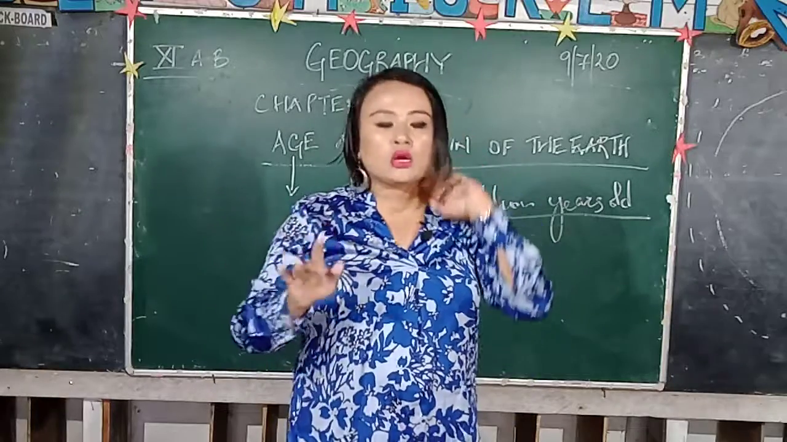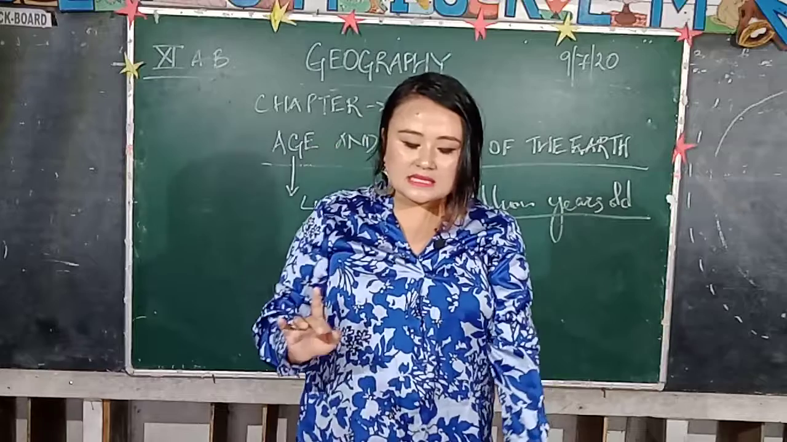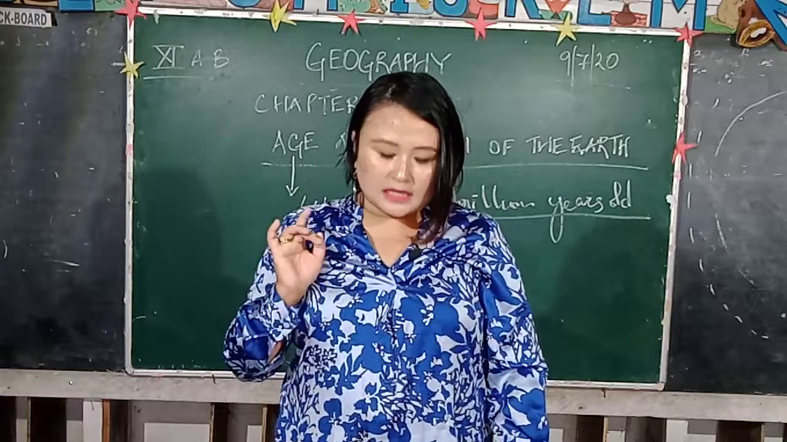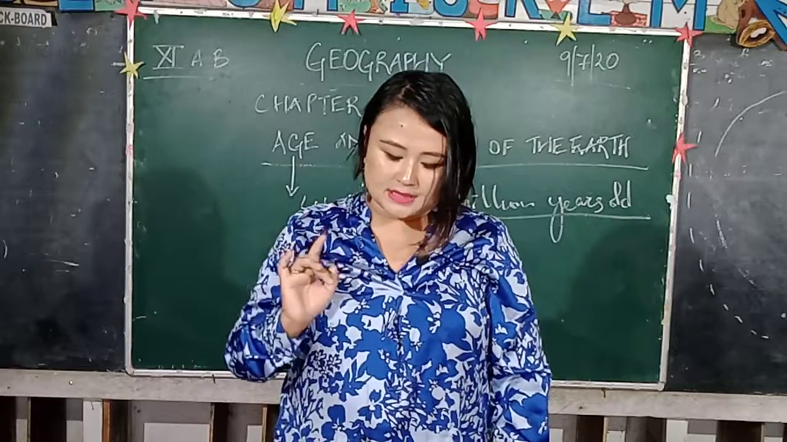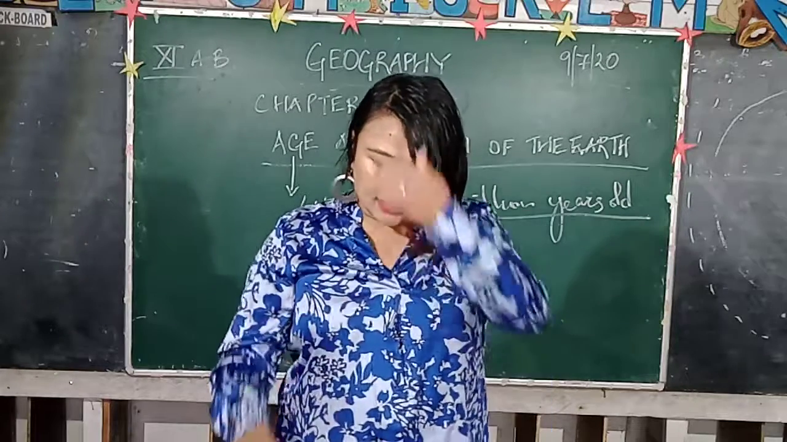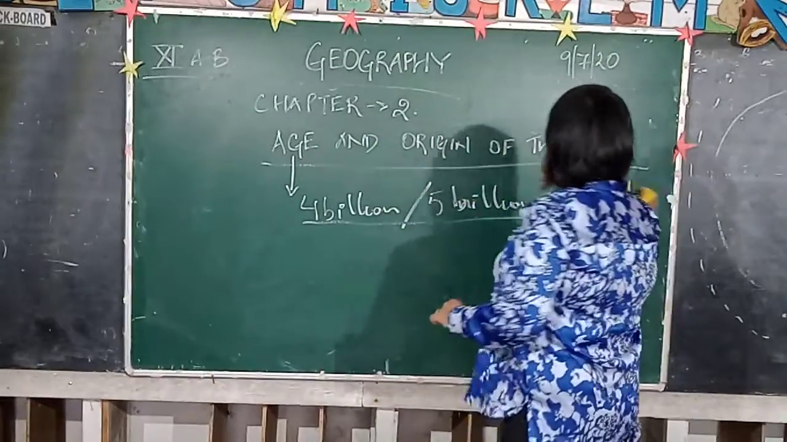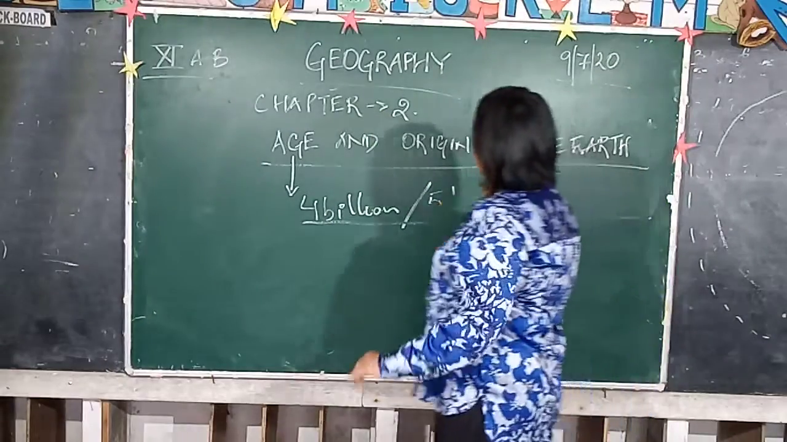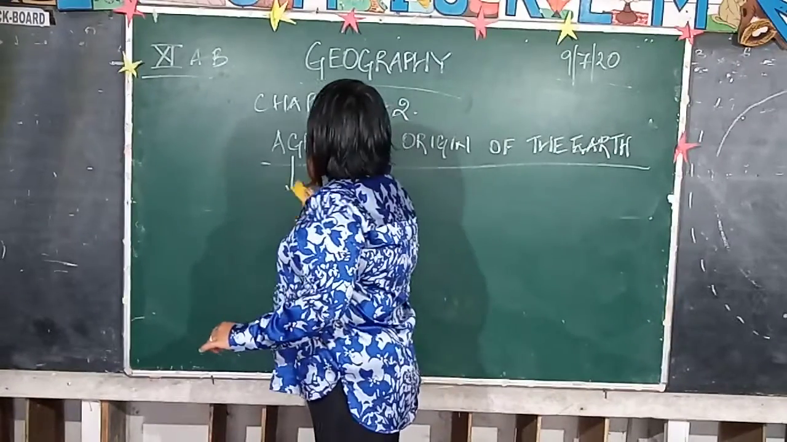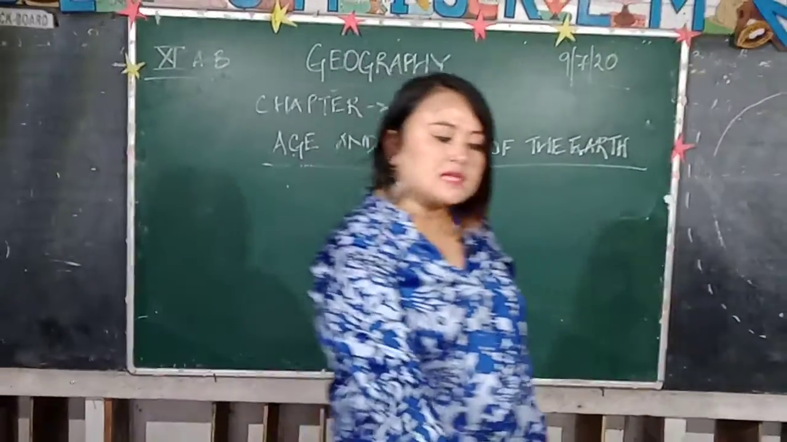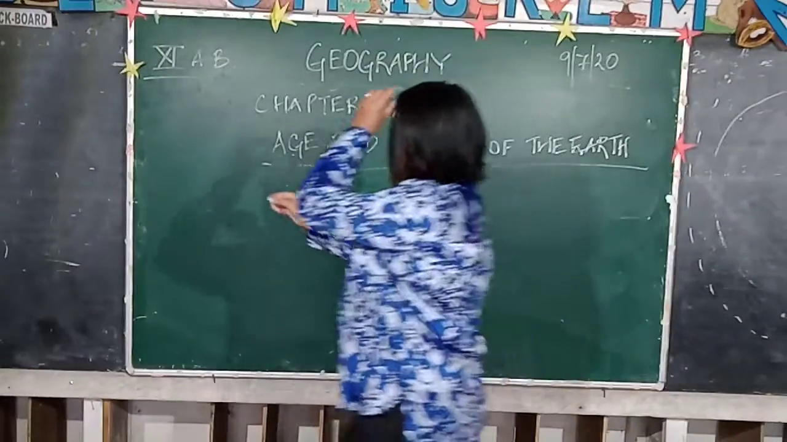Then they say modern scientific methods have been employed for the last few centuries to know about the age of the Earth. Some methods to estimate the age of the Earth are given below. We'll be talking about each method one by one. Age and origin of the Earth. Now here you can see different methods which are utilized in order to find out the age of the Earth.